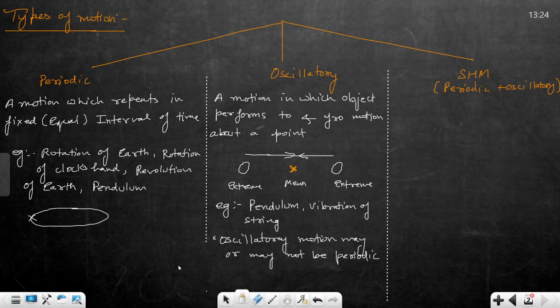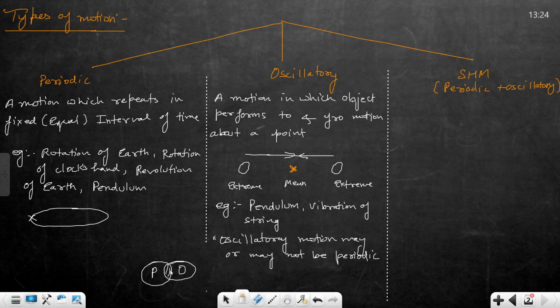सेट याद है? सेट कभी पढ़ा है? सेट के बारे में सुना है? हाँ सर, मैथमेटिक्स. So some periodic may be oscillatory and some oscillatory may be periodic, and some oscillatory may not be periodic and some periodic may not be oscillatory. Clear? So this will be this set Venn diagram. But that is not required for you. नीट के लिए इतना जरूरी नहीं है.